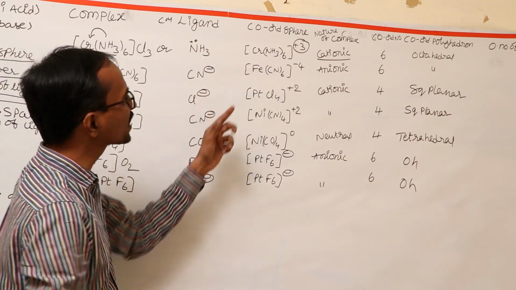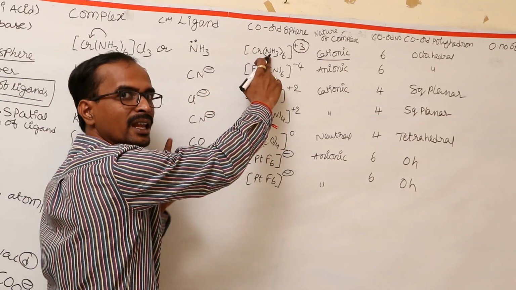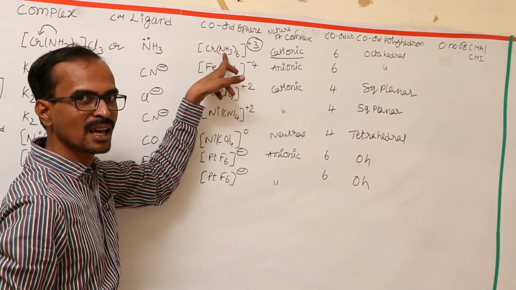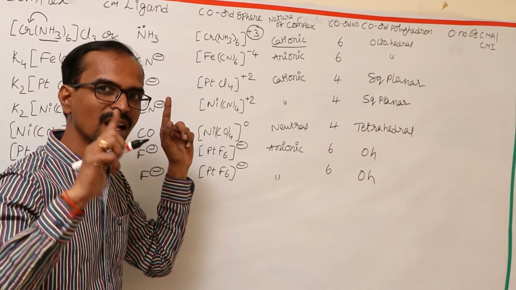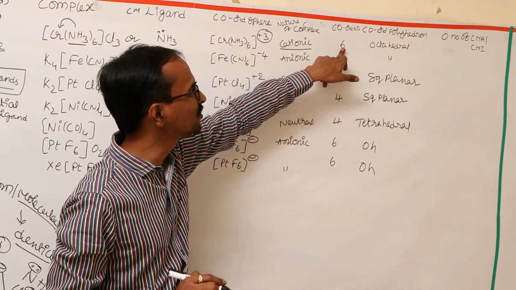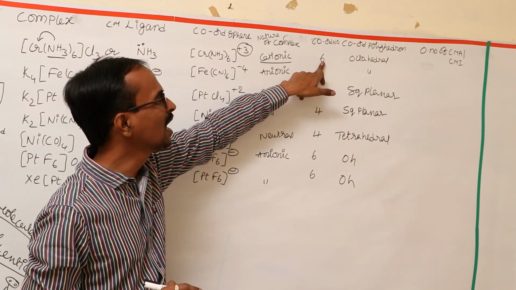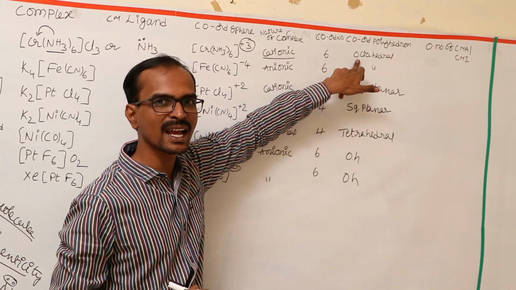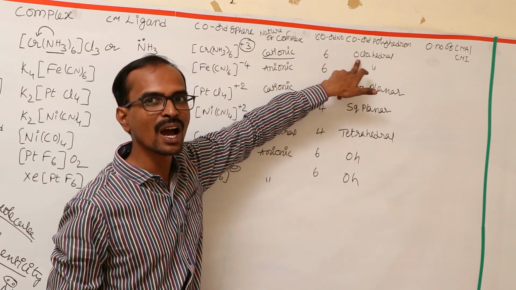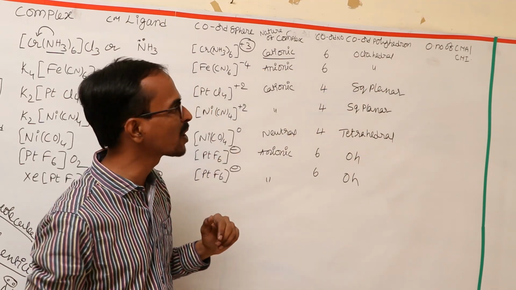And see the complex here. Ammonia donates only one lone pair of electrons and 6 ammonias are there. So denticity is 1, number of ligands is 6. So the coordination number of this complex will be 6 and the shape of the ligands around the central metal ion will be octahedral. And we have to calculate the oxidation number of the chromium.